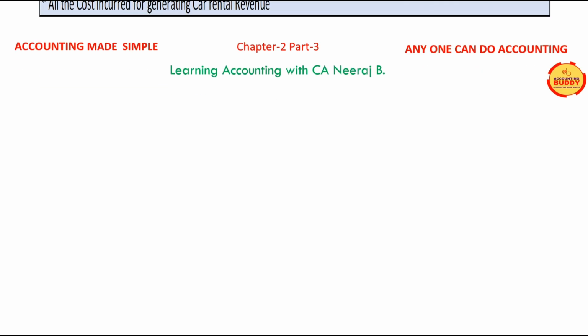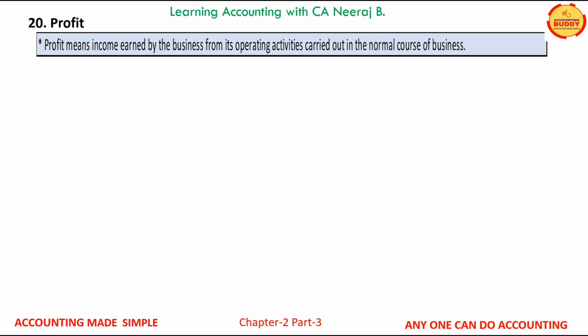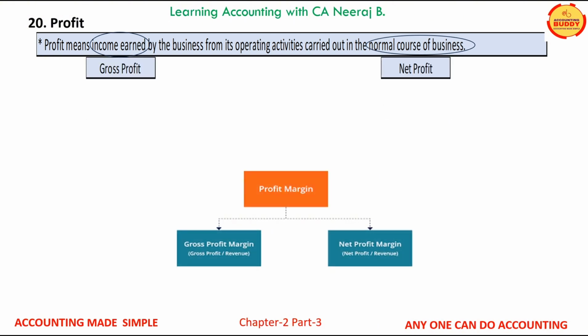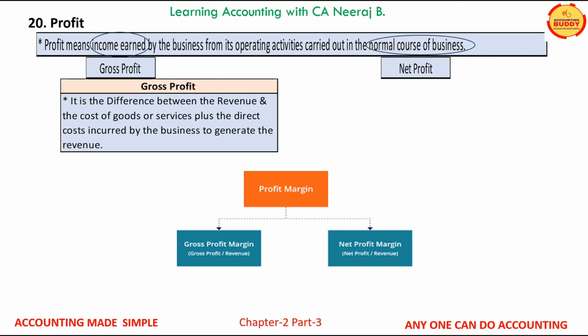The term profit means the income earned by the business after deducting all the expenses of the business from its revenue in the normal course of the business. Profit of a business is looked into two parts, gross profit and net profit. Gross profit is the difference between the business revenue and the cost of goods or services plus direct cost of the business operations. That is, gross profit is equal to revenue minus direct cost. Let us understand it with an example.